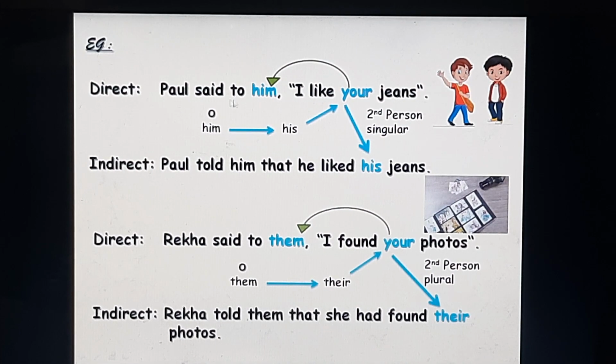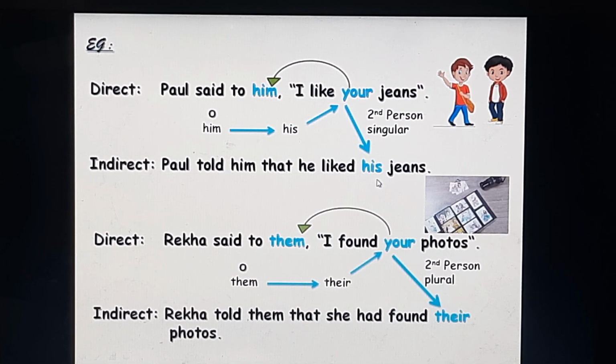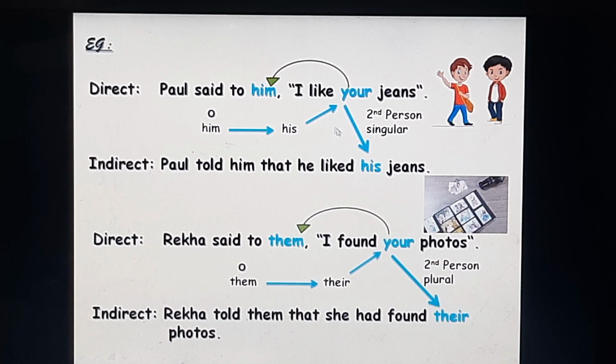Next example, Paul said to him, "I like your jeans." Your is the second person pronoun that refers to the object him in the reporting part. Now, him is in third person singular. The pronoun that shows possession for your is his in the third person singular. So, in the indirect speech, your will change into his. Paul told him that he liked his jeans.